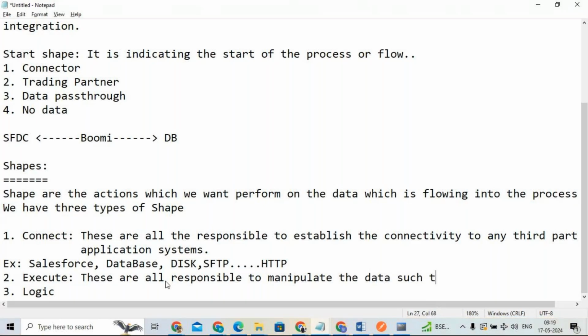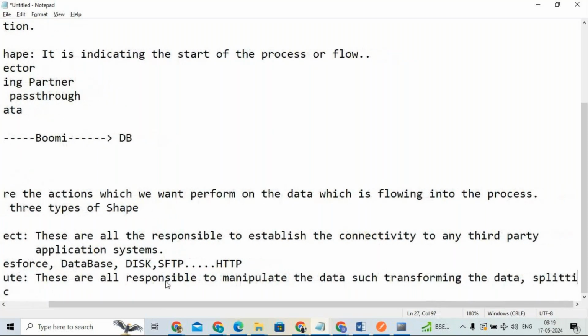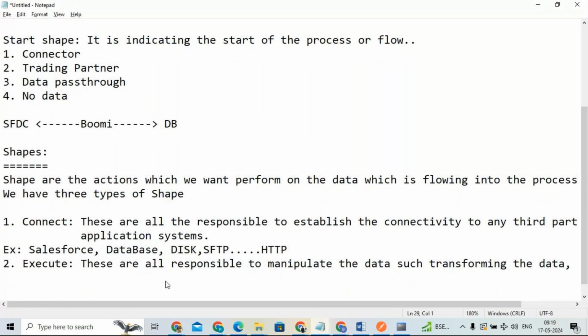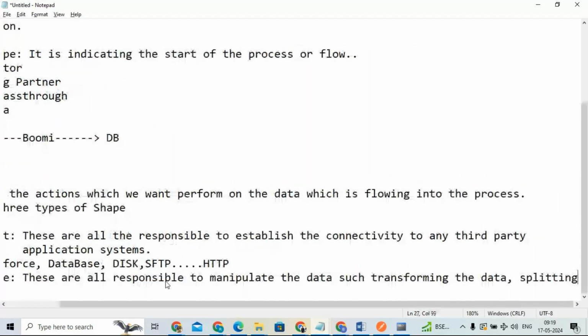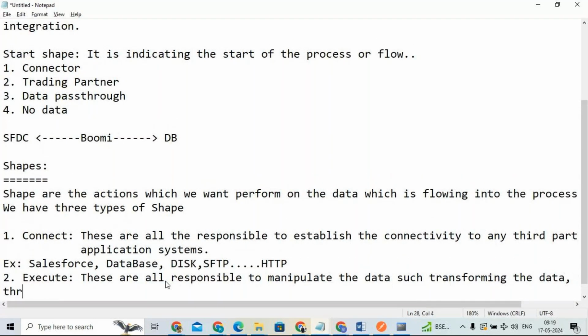Such as transforming the data from one format to another format, splitting the data, or combining the data.